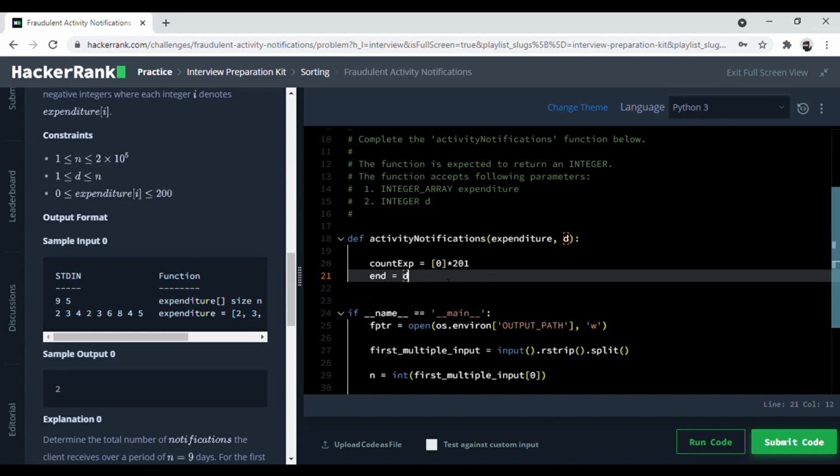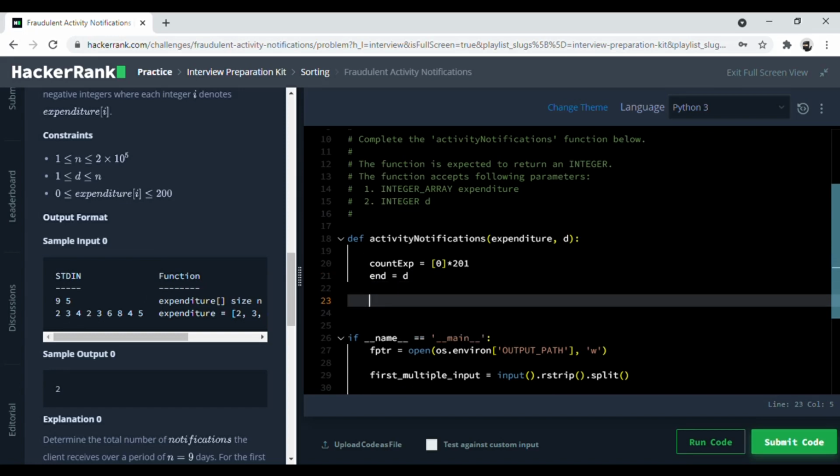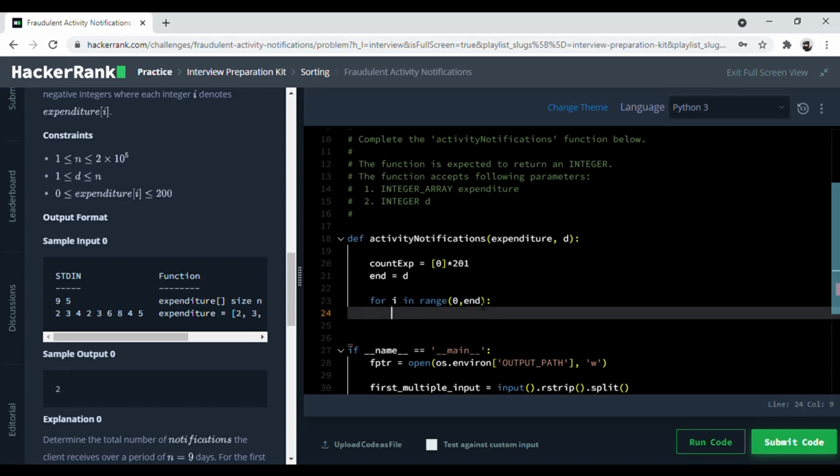So once this is done, we add values to the count expenditures. To start the counting sort process, we give a for loop for i in range 0 to end, which is the trailing days, because from 0 till d basically. And then we add to the index of the value. So count expenditure at the index of expenditure i.